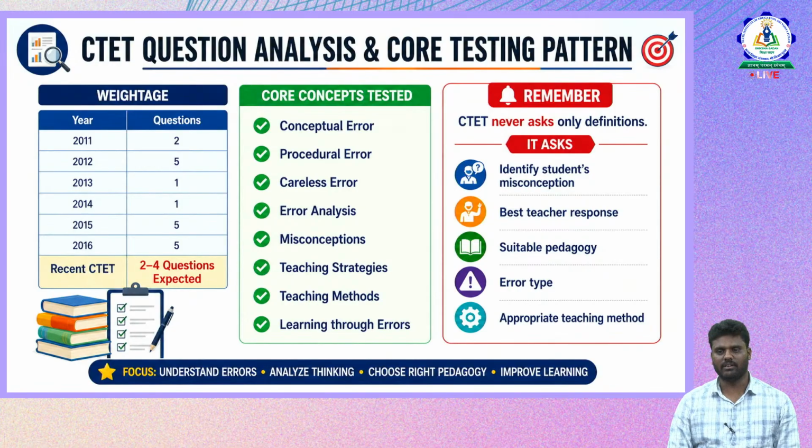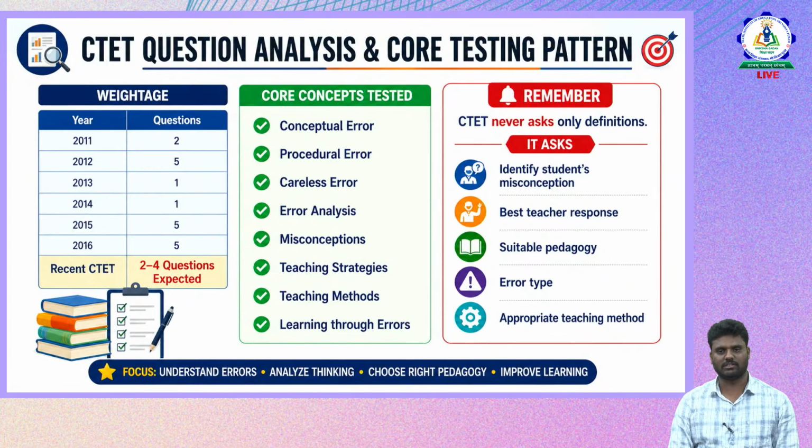And remember, if you observe the previous CTET question papers, it never asks only definitions. It asks you to identify the student's misconception, and after identifying it, what is the best teacher response, what remedial teaching we provide, which is the most suitable pedagogy to overcome the errors. What error types are students committing when solving mathematical problems, and what are the appropriate teaching methods?